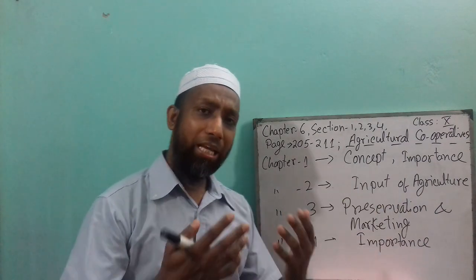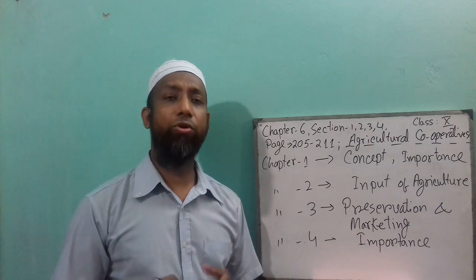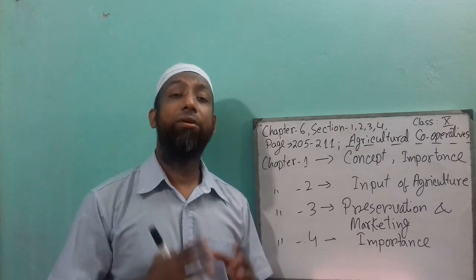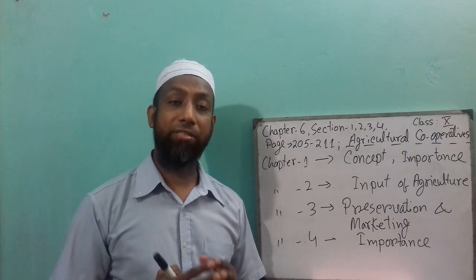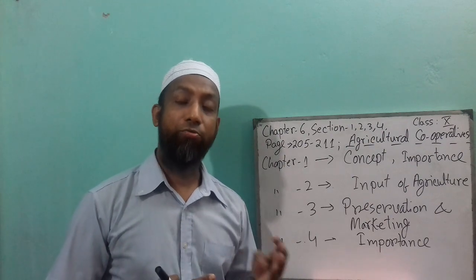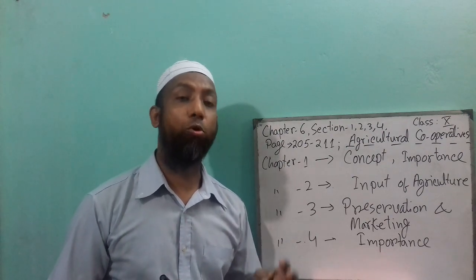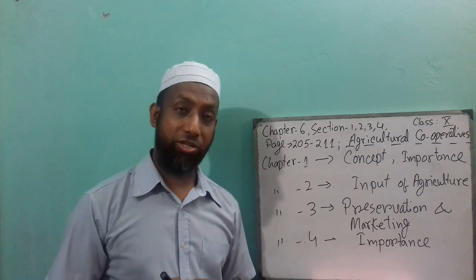In the agriculture sector, we know there are 5 sectors, which are crop, fisheries, livestock, poultry, then forestry.